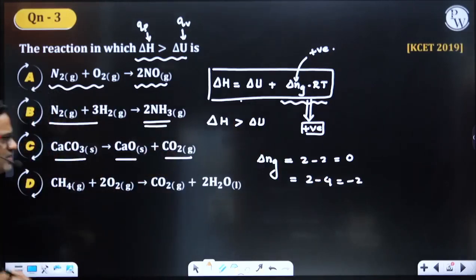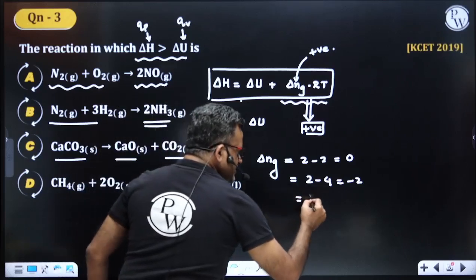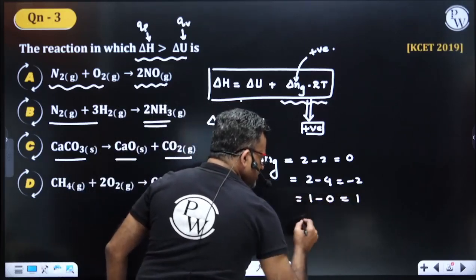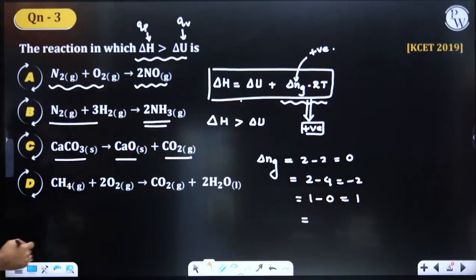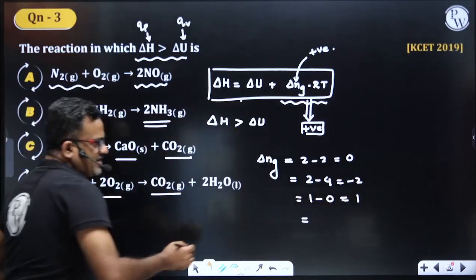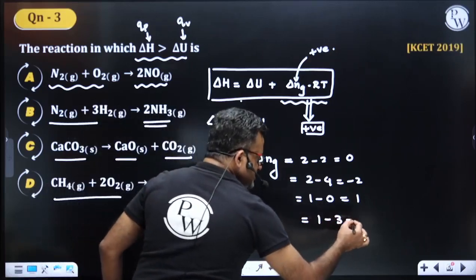1 minus 0 is 1, so delta n is positive here. Option 4, now let's consider only gas. 1 mole of gas on the product side, 3 moles of gas on the reactant side. 1 minus 3 is -2.